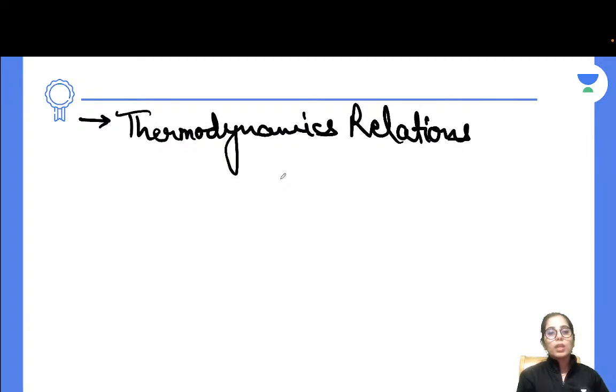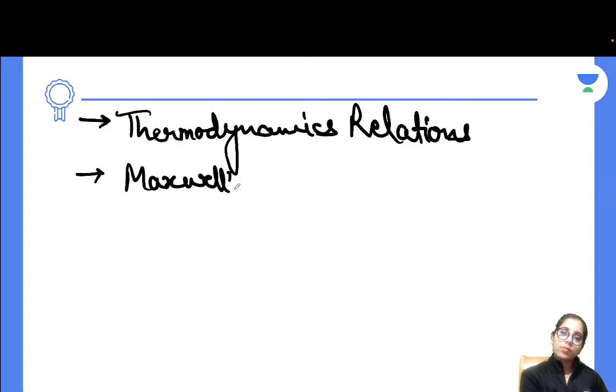So let's go over the other point which we have to cover and prepare, and from where there are great chances to expect questions. So that's your Maxwell's relations.